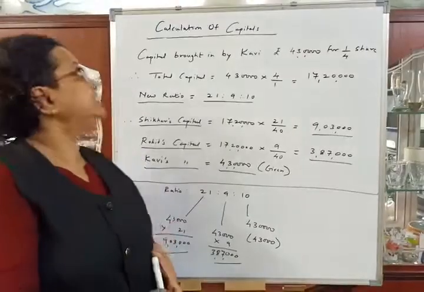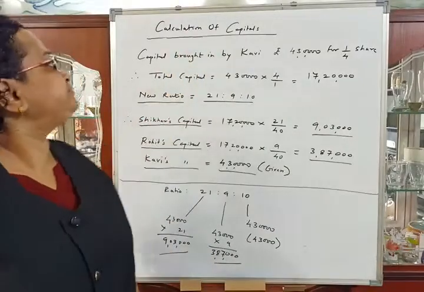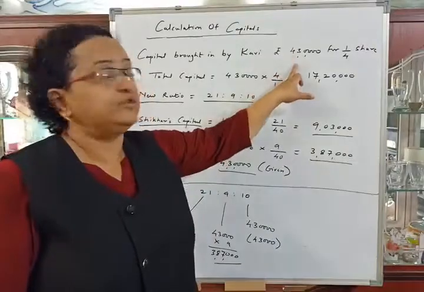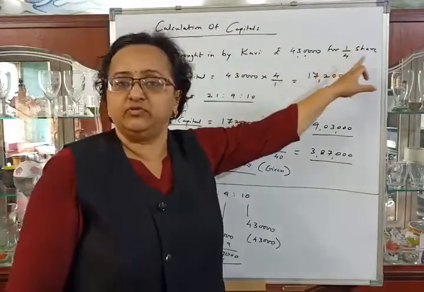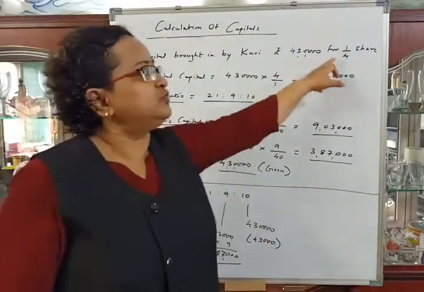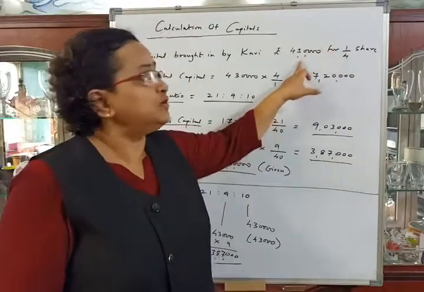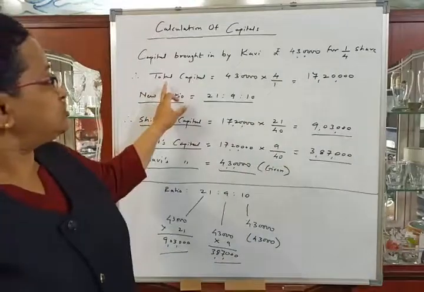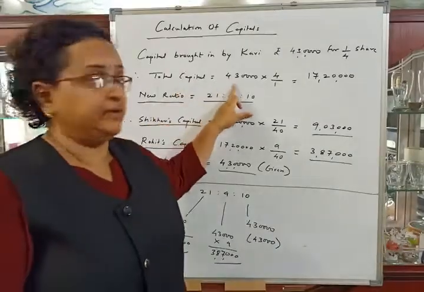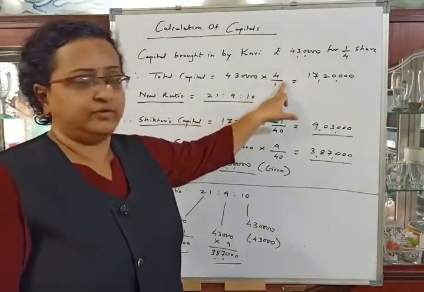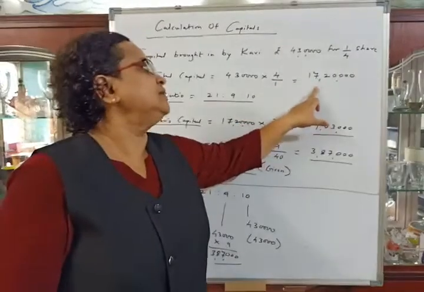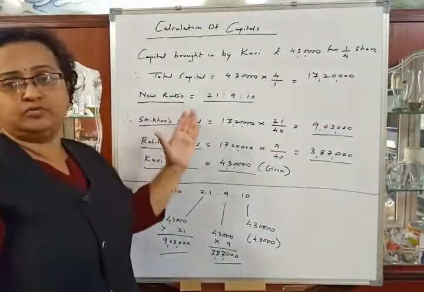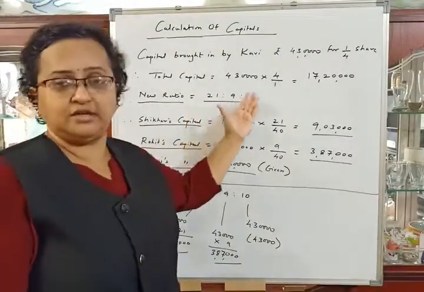Now we will see calculation of capitals. Capital brought in by Kavi, the new partner, rupees 4,30,000 for his 1/4 share. Means he is getting 1/4 share. For that share he is bringing rupees 4,30,000 into the business as capital. Therefore total capital of the firm will be 4,30,000 into 4 is equal to 17,20,000. Okay. The new ratio we have calculated 21 is to 9 is to 10.